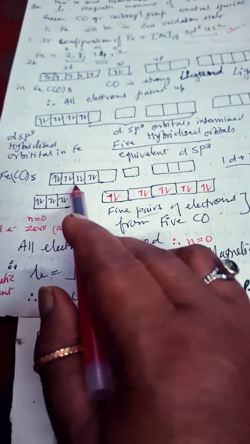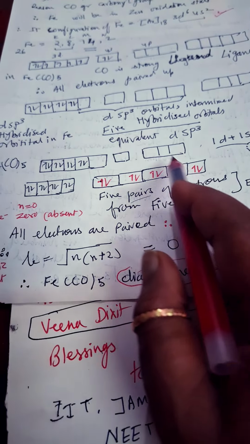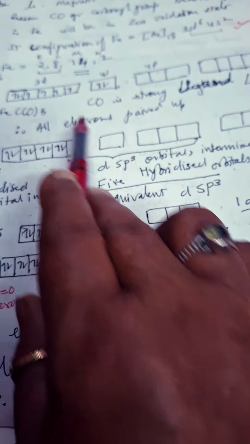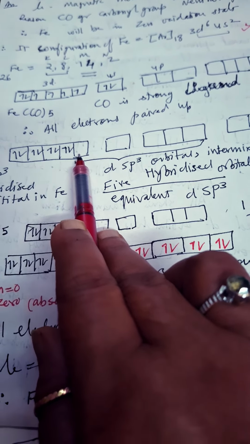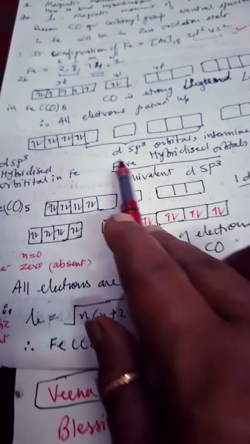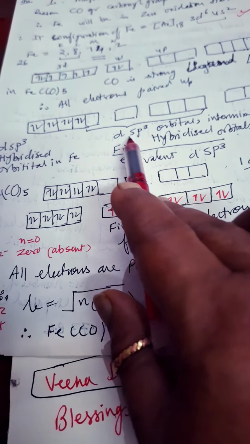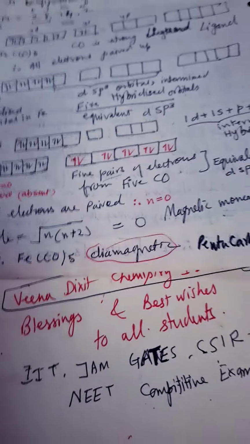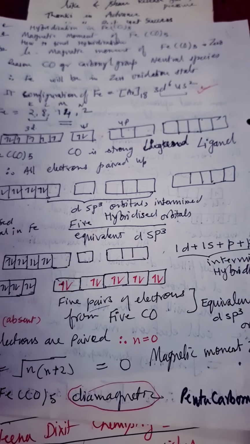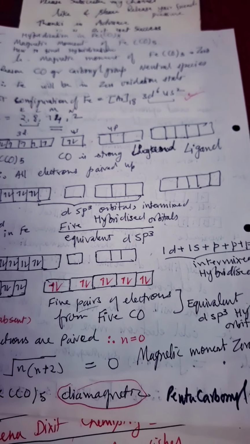So in this way you understood that CO is a very strong ligand, so it will pair up all these 8 electrons together. So an empty d orbital is available, so dsp3 hybridization will take place, and in this way we get trigonal bipyramidal geometry. Clear? Trigonal bipyramidal.